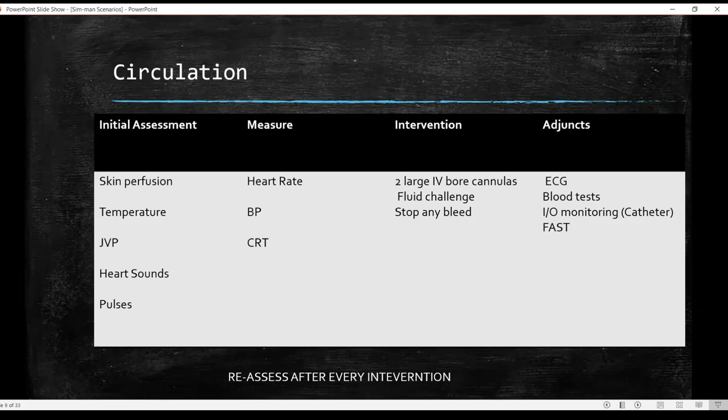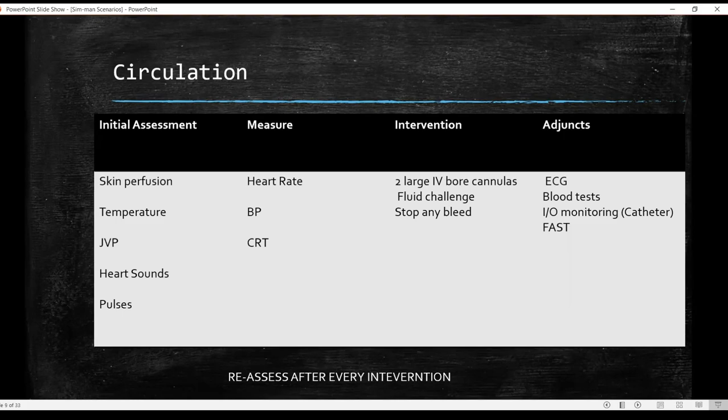Then again, you can look for JVP. You can auscultate for heart sounds. Check all the peripheral pulses, because if there's a bounding pulse, there's a chance it might be sepsis. Also assess the heart rate, which will be again on the monitor, the BP. Now, whenever you notice that there is something wrong with the vitals, that is the point when you have assessed them, you will perform an intervention.